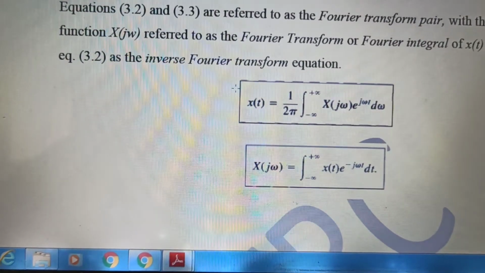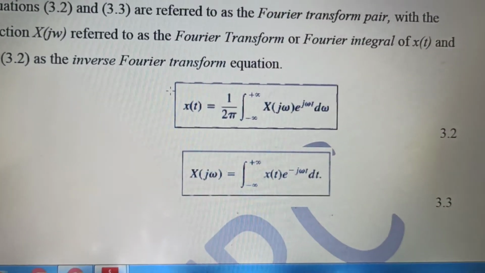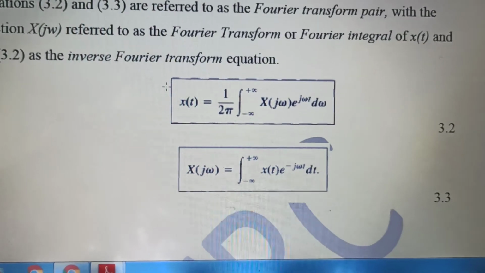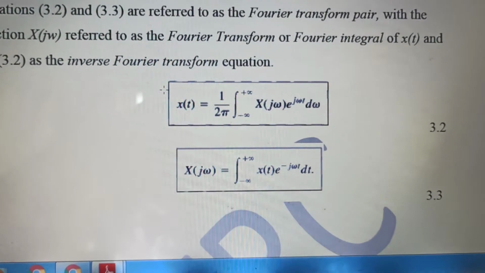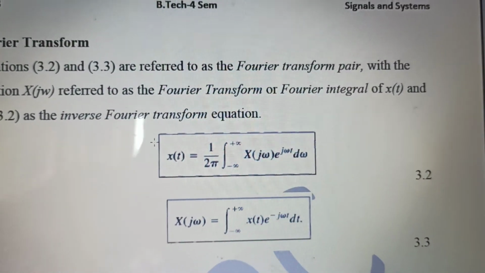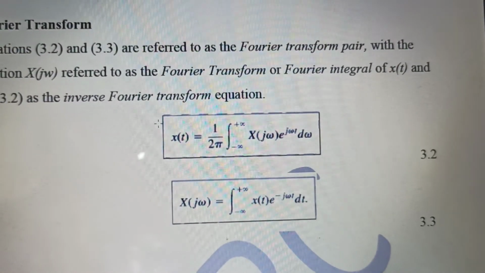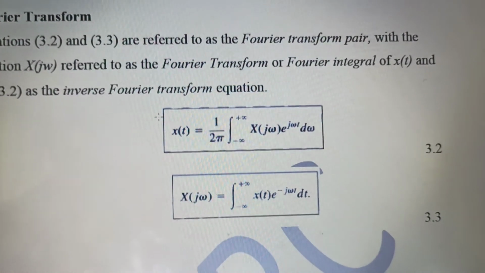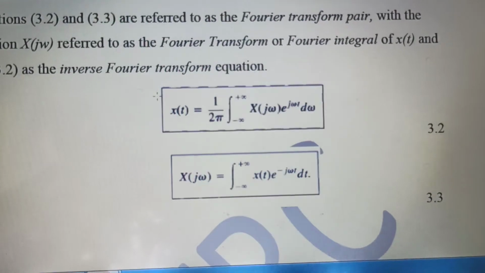This factor should be very much in the mind. 1 upon 2 pi, integrating from minus infinity to infinity, X of j omega e to the power j omega t. This is basically how x of t is obtained.